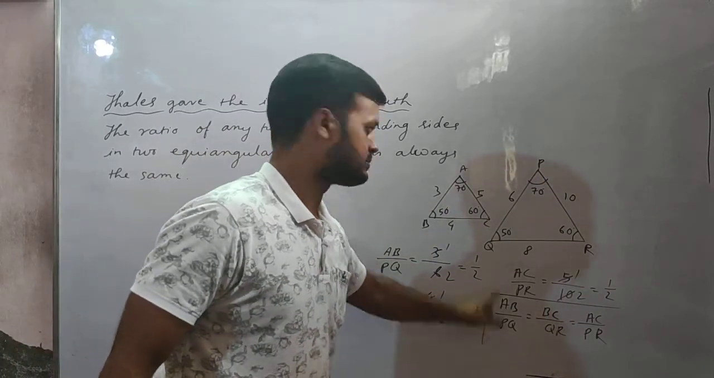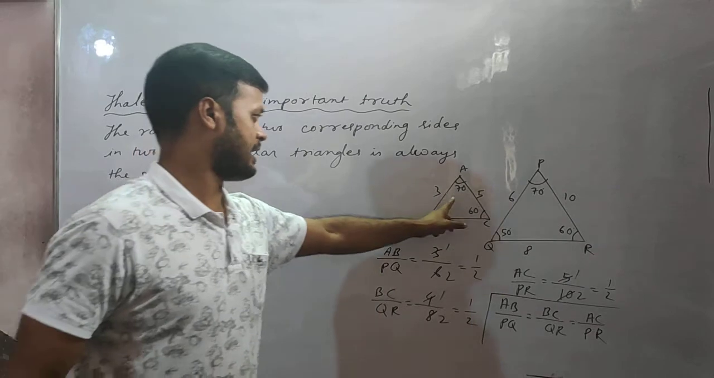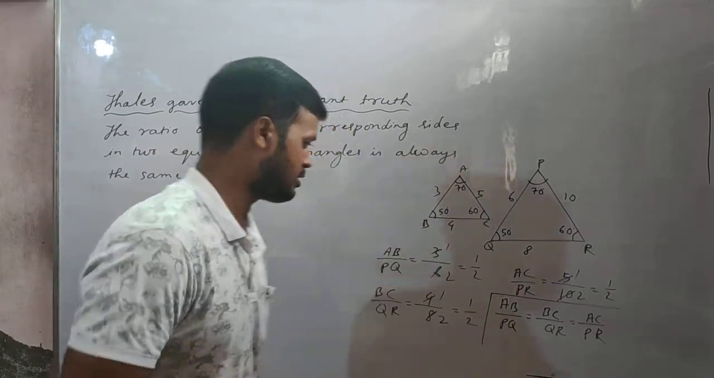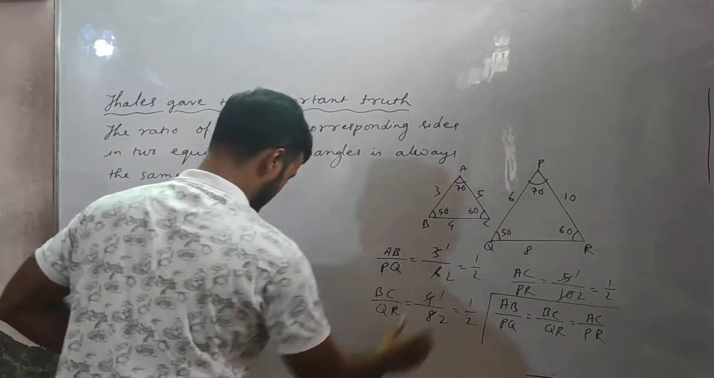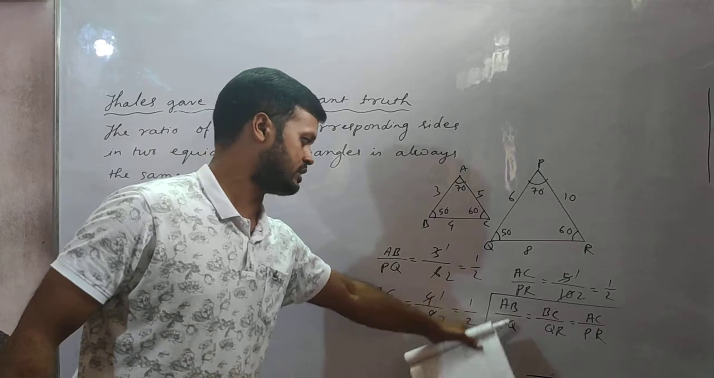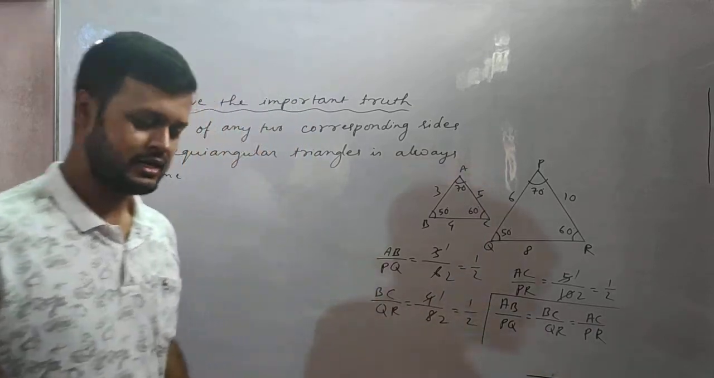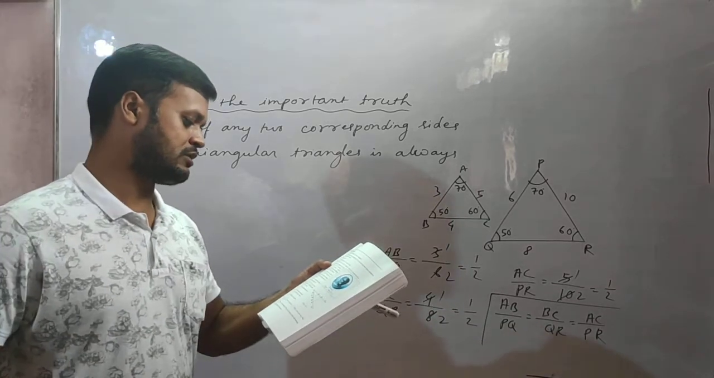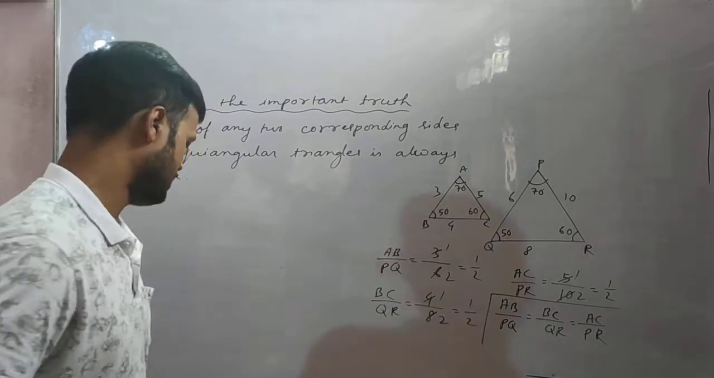Automatically this will become true. If angle A is equal to P, angle B is equal to Q and angle C is equal to R, then you can automatically write this much. Without finding these three ratios also you can directly write this. Now, it is believed that he had used a result called the basic proportionality theorem for the same.